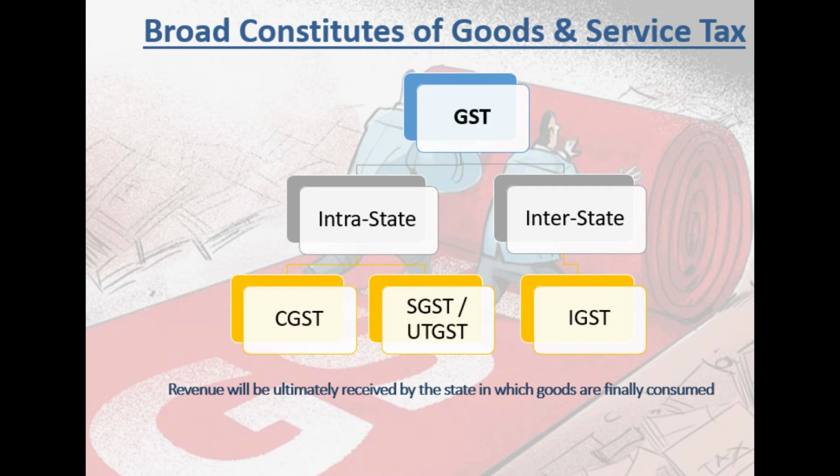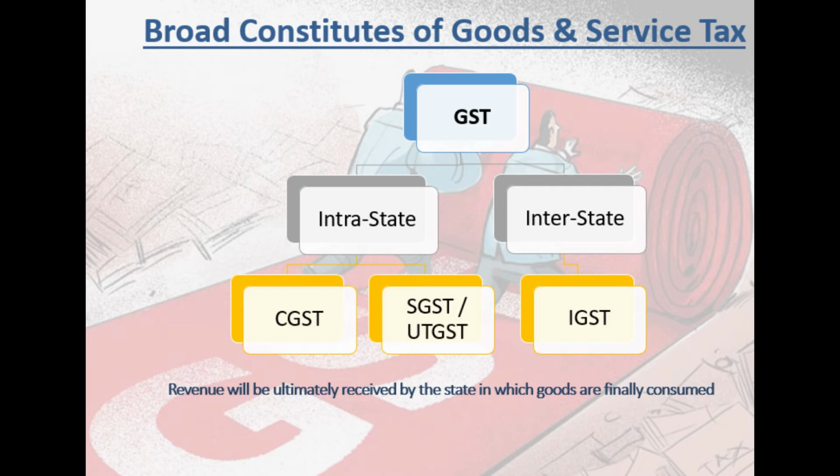Now, the other type of transaction is interstate, where the supplier is located in one state and the consumer is in another state, correct? Or the supplier is located in one state and the consumer is located in another union territory. Then when goods are moving interstate, what would be applicable? It would be IGST. And friends, arithmetically, IGST is equal to CGST plus SGST.